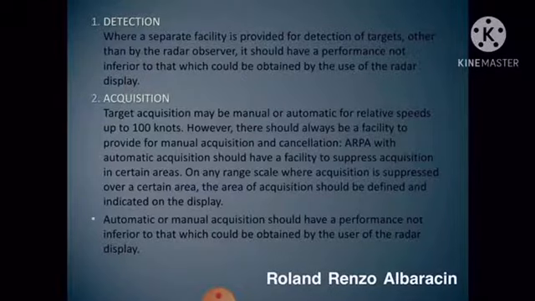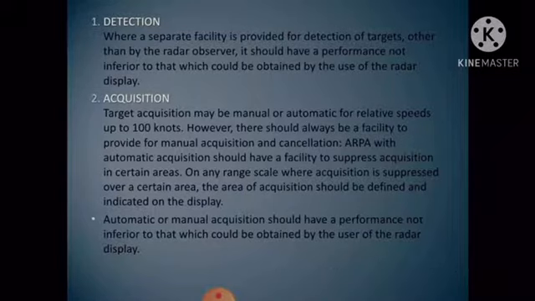First is detection, where a separate facility is provided for detection of targets other than by the radar observer. It should have a performance not inferior to that which could have been obtained by the use of the radar display. Second is target acquisition. Target acquisition may be manual or automatic for relative speeds up to 100 knots.